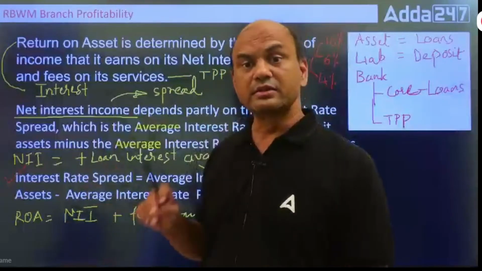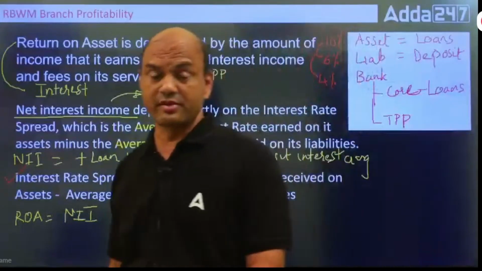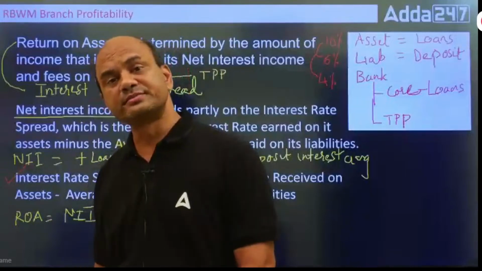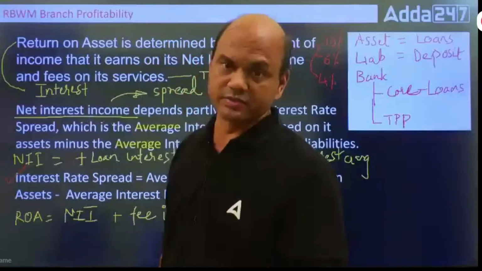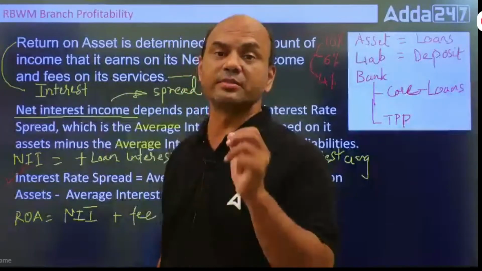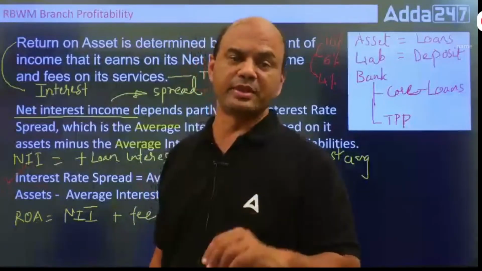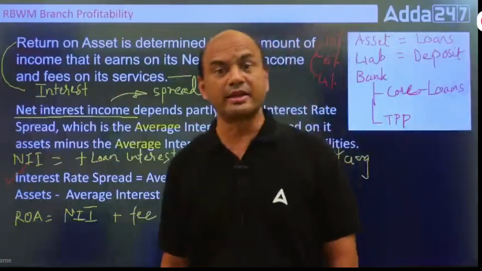So ROA means loans. Not only loans, there are other liquid assets also. If my bank has purchased certain bonds from somebody, I have not issued, I have purchased a bond, that is an asset for me.